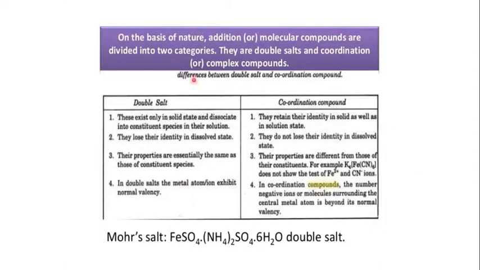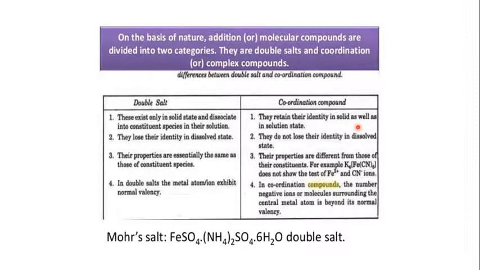Next, on the basis of nature, addition or molecular compounds are divided into two categories: double salts and coordination or complex compounds. These are the major differences between a double salt and a coordination compound. A double salt exists only in the solid state and dissociates into its constituent species in solution, while coordination compounds retain their identity in the solid as well as in the solution state.